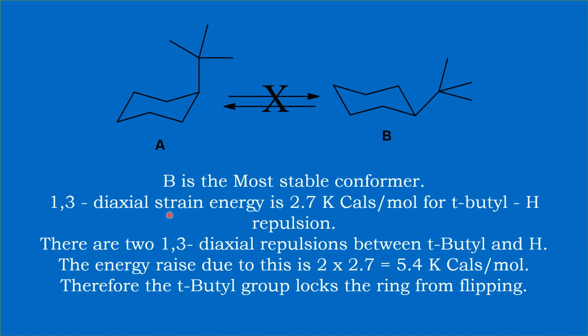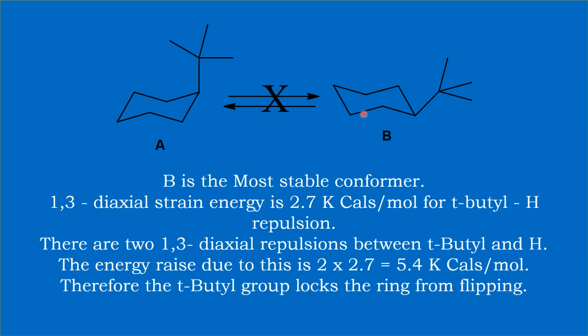Therefore, the two 1,3 diaxial repulsions and the gauche interactions raise the energy of the molecule, and hence this axial conformer is much less stable than the equatorial conformer.